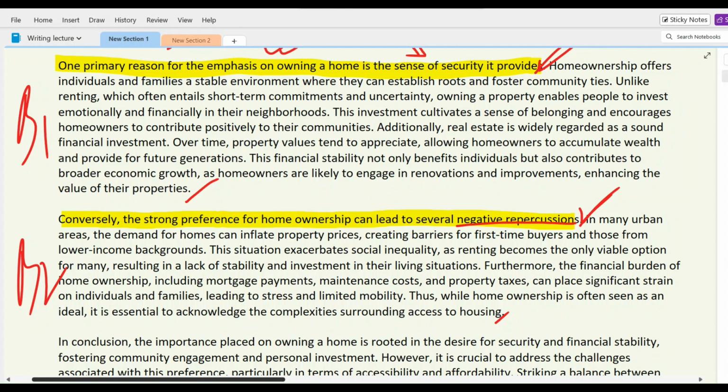Furthermore, the financial burden of home ownership, including mortgage payments, maintenance costs, and property taxes, can place significant strain on individuals and families, leading to stress and limited mobility. Thus, while home ownership is often seen as an ideal, it is essential to acknowledge the complexities surrounding access to housing." So that's our second body paragraph.